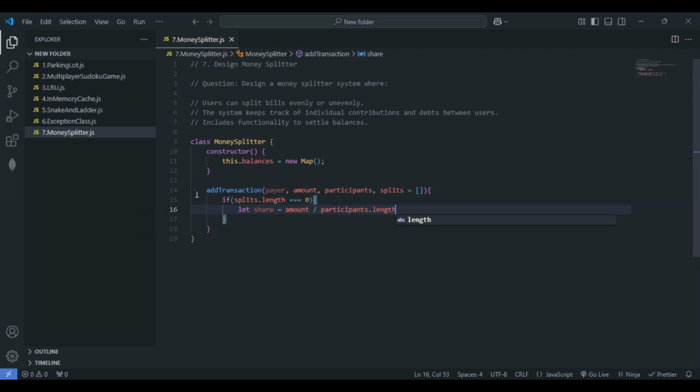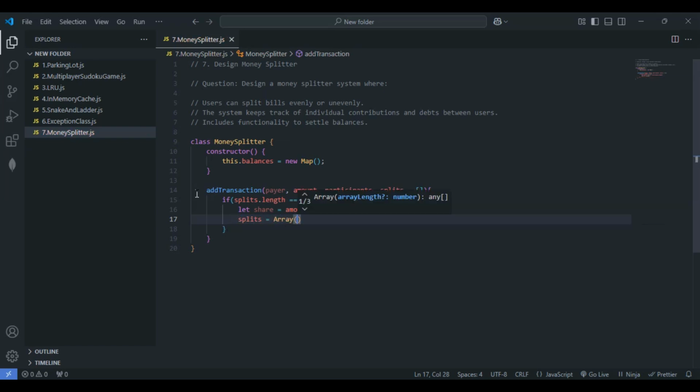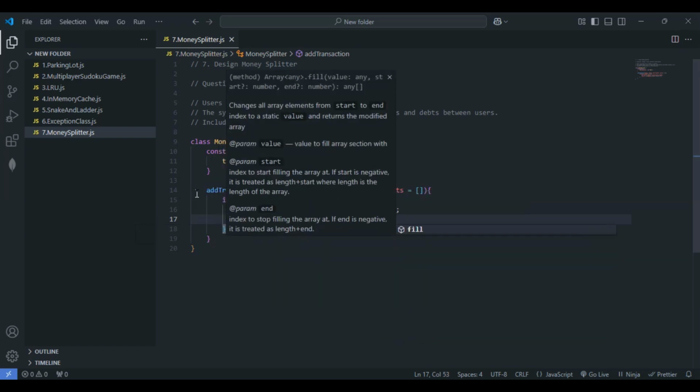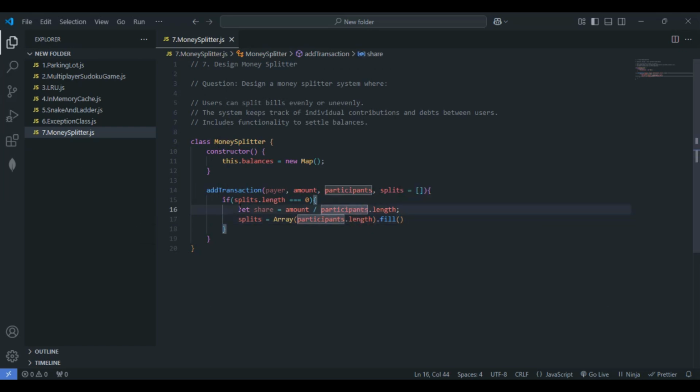We will also set the splits to an array of length participants.length, and fill the array with the share we have considered here. I hope this condition is completely clear. This is a simple if condition.